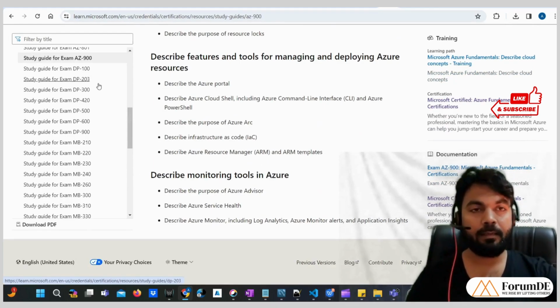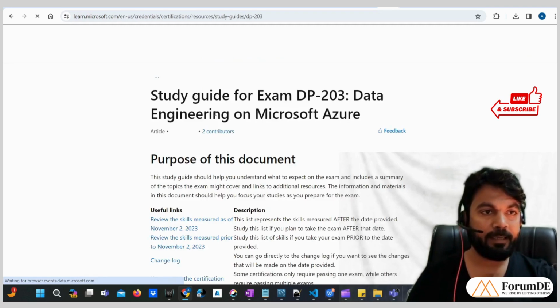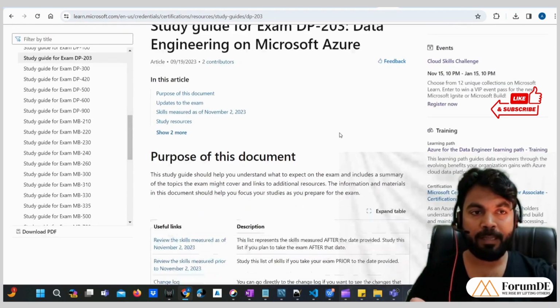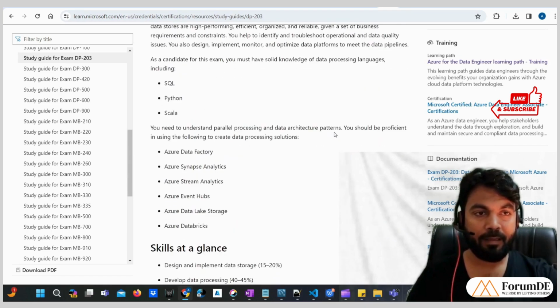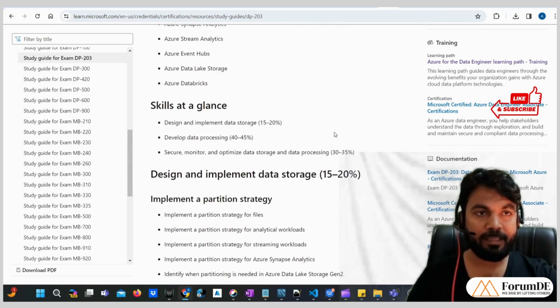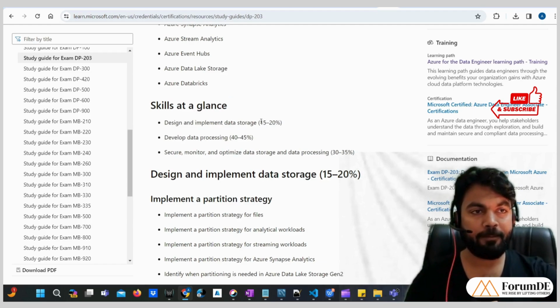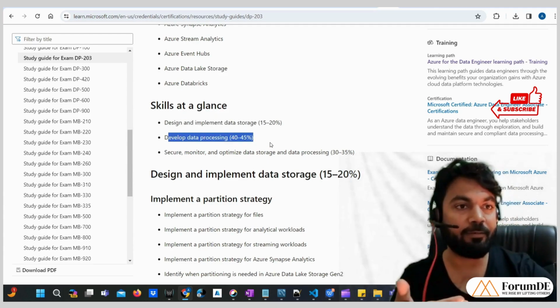Let's look at another certification's details. Suppose you want to do the DP 203 certification. Let me open that. That is for data engineering. Okay, this is the data engineering certification on Microsoft Azure. Now, if you want to see the syllabus, then you can see these are the syllabus that are present. These are the sections from which 15 to 20% of the questions will be asked from this topic, then 40 to 45% of the questions will be asked from this topic.